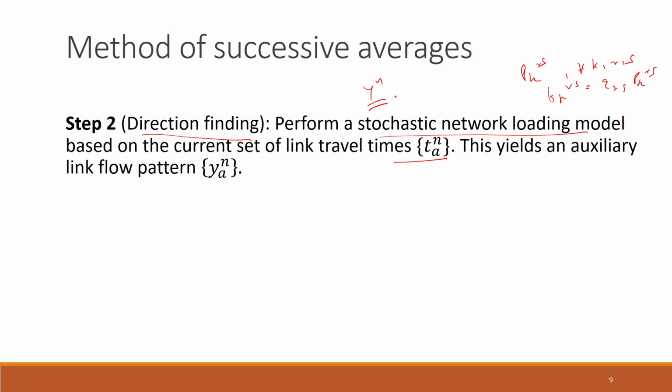This gives the flows on different paths, and then we can calculate the flows on different links again. Now instead of XA, I will represent it by YA, because this is the auxiliary solution that we are getting. This YA will be determined in the same way, connecting the path flows to the link flows by using the parameter delta AKRS. So at the end of this step, we get auxiliary link flows, given by YAN.